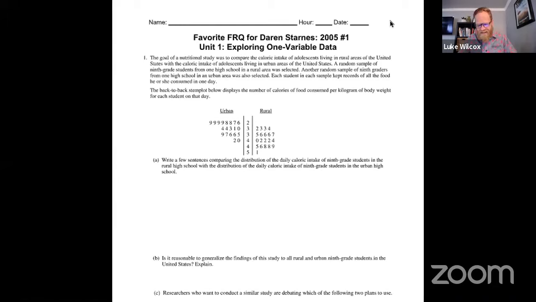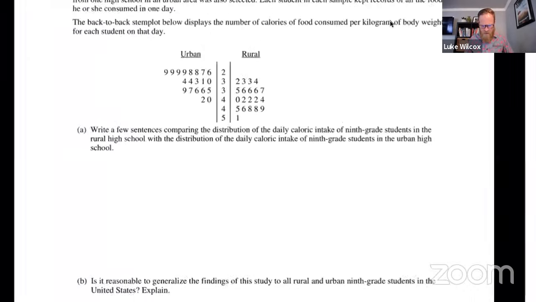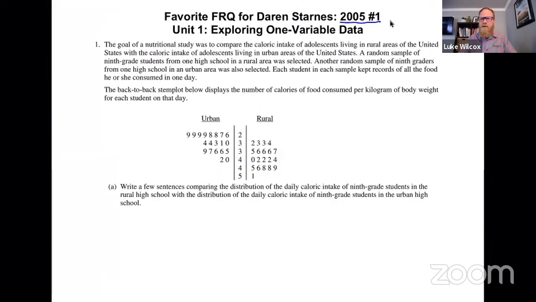And he said his favorite problem of all time goes way back to 2005, question number 1 about caloric intake. So let's go ahead and jump right in and see what we can come up with first with the model solution, and then I'll take you through the rubric for grading it. So here's what it says. Number 1, the goal of a nutritional study was to compare the caloric intake of adolescents living in rural areas of the United States with the caloric intake of adolescents living in urban areas of the United States.